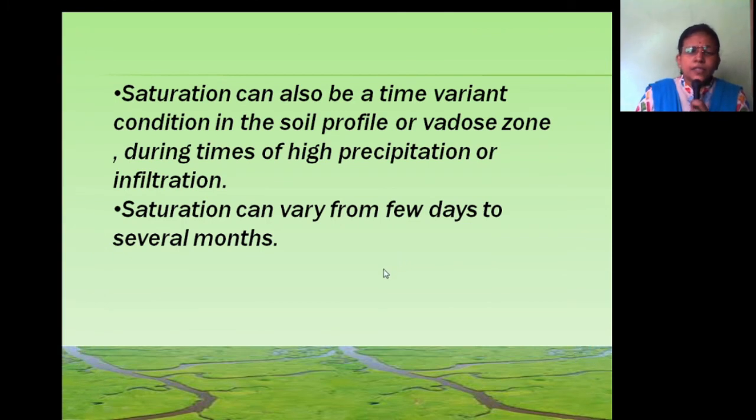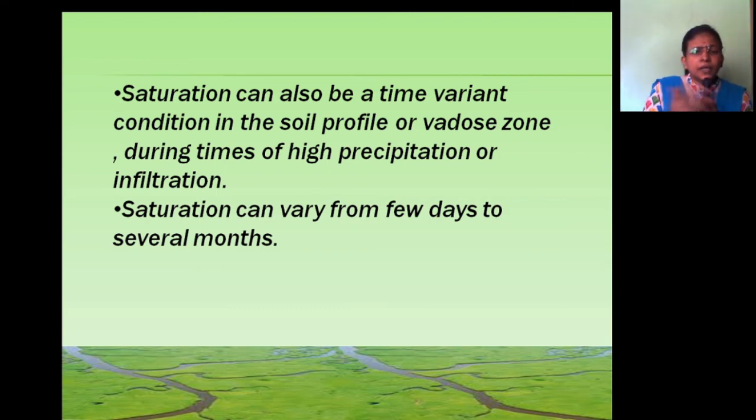The saturation can also be time variant. It depends on different conditions like the soil profile, and the vadose zone during times of high precipitation or infiltration. If the soil has porous, permeable properties, then saturation occurs. If there are no porosity or permeability properties in that rock or soil, there is no infiltration. That's why saturation is dependent on the soil profile.